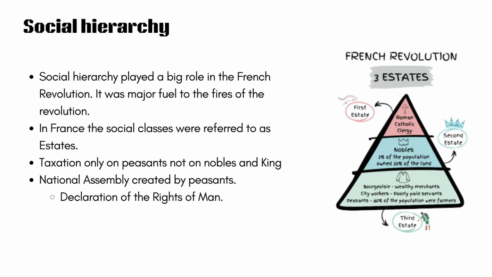Social hierarchy. Social hierarchy played a big role in the French Revolution. It was major fuel to the fires of the Revolution. In France, the social classes are referred to as estates. Taxation was only on peasants, not on the nobles, kings, or clergy. The National Assembly was created by the peasants and made the Declaration of the Rights of Man.